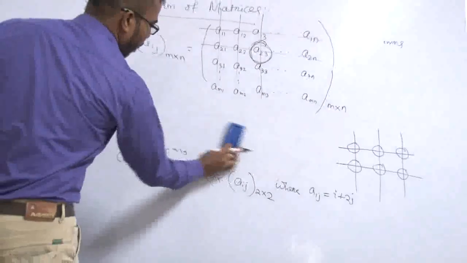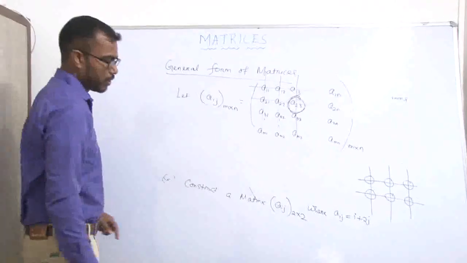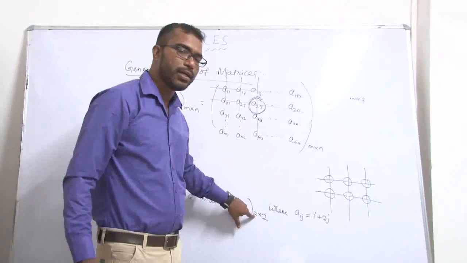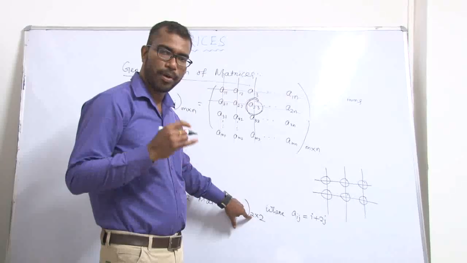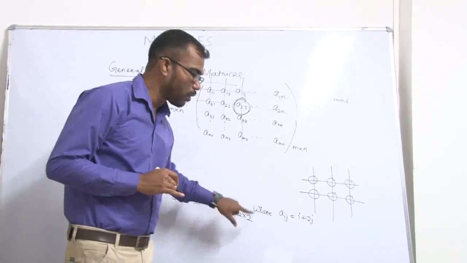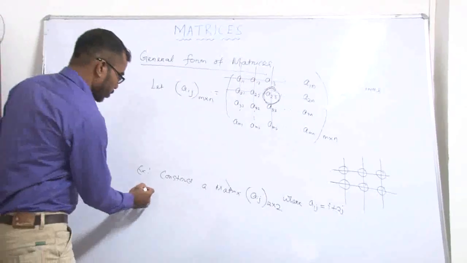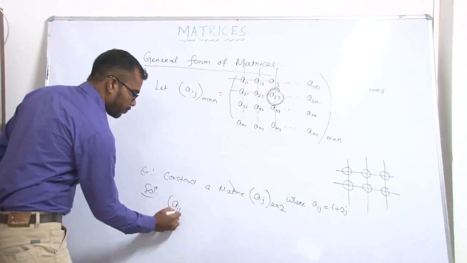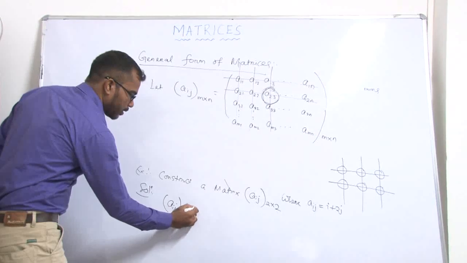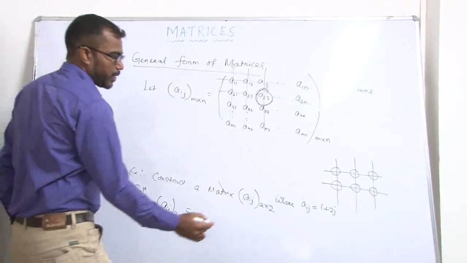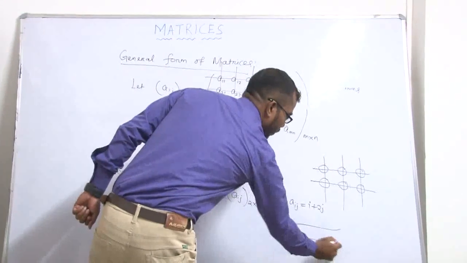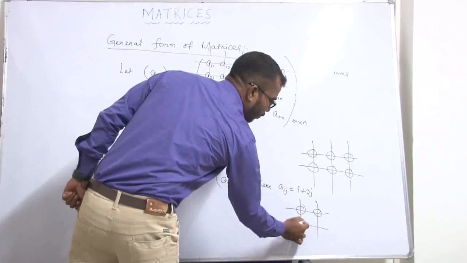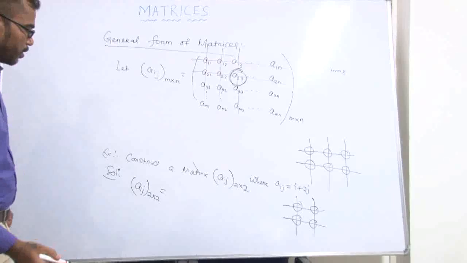This matrix is 2 into 2. That means the number of rows is 2 and the number of columns is 2. So we write 4 elements.